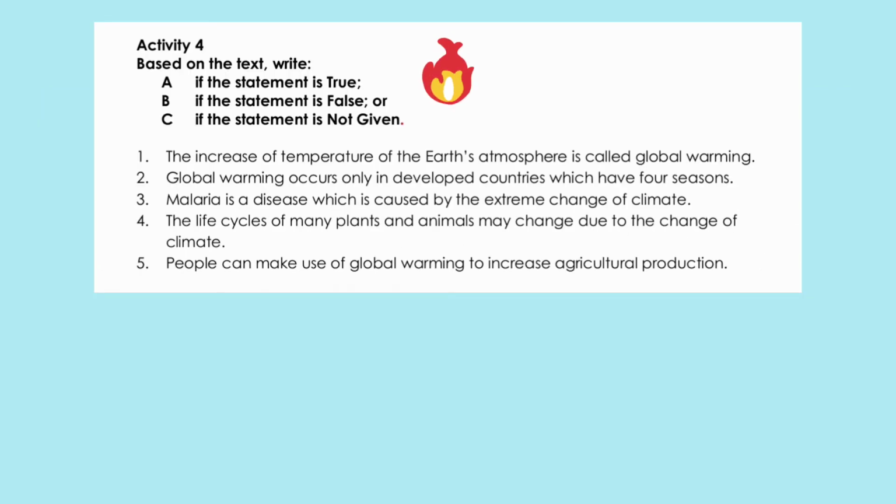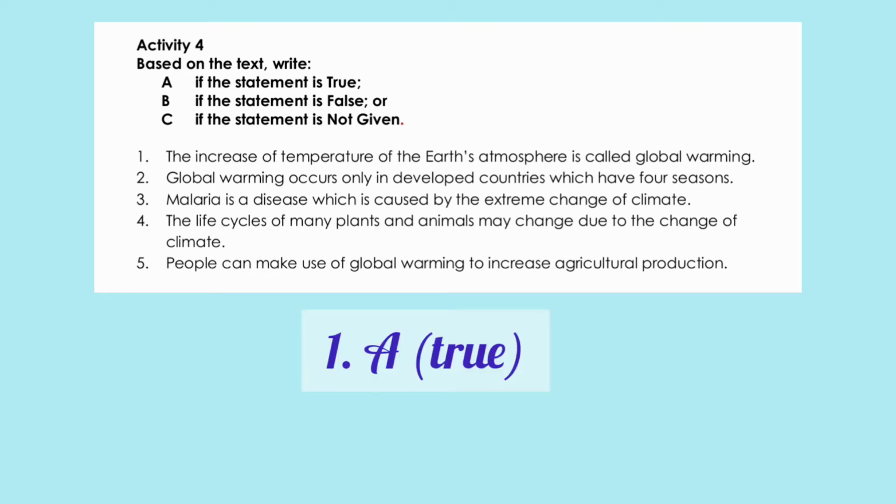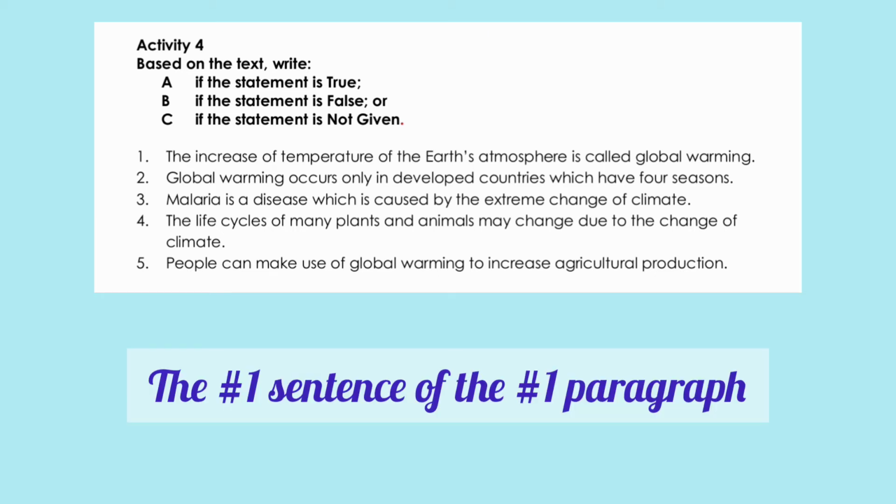Answer A if true, B if false, and C if not given. Number 1. The increase of temperature of the Earth's atmosphere is called global warming. Number 1 is true, so answer this A. You can find this on the text on the first sentence of the first paragraph.